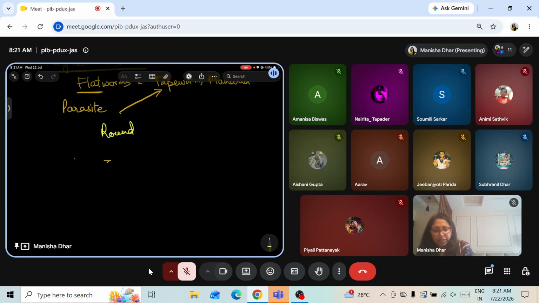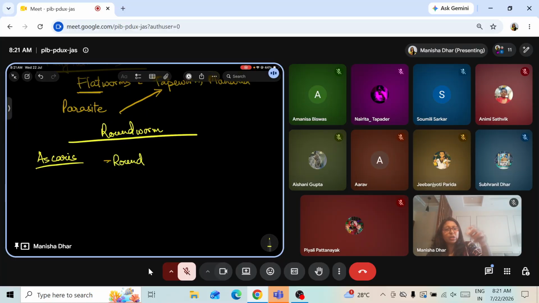Roundworm, as said. Roundworm example is Ascaris. Ascaris, which causes the disease ascariasis. We have read in the disease chapter, right? They cause the disease ascariasis. So Ascaris causes ascariasis. So they are parasitic form again. Okay, mostly parasitic form. We have got eelworm in potato, and this Ascaris, which is a roundworm. Roundworm, why? Because the shape of the organism we have seen, they are round.